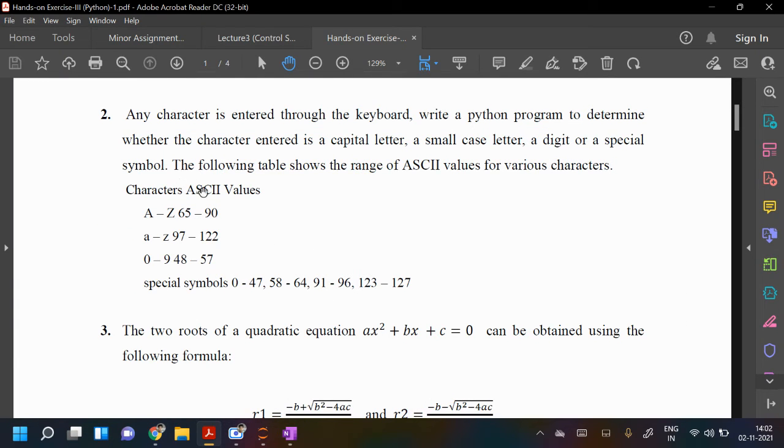So this we have to run. You just have to use if-else. The new thing for you, in case you don't know, is the ORD function.